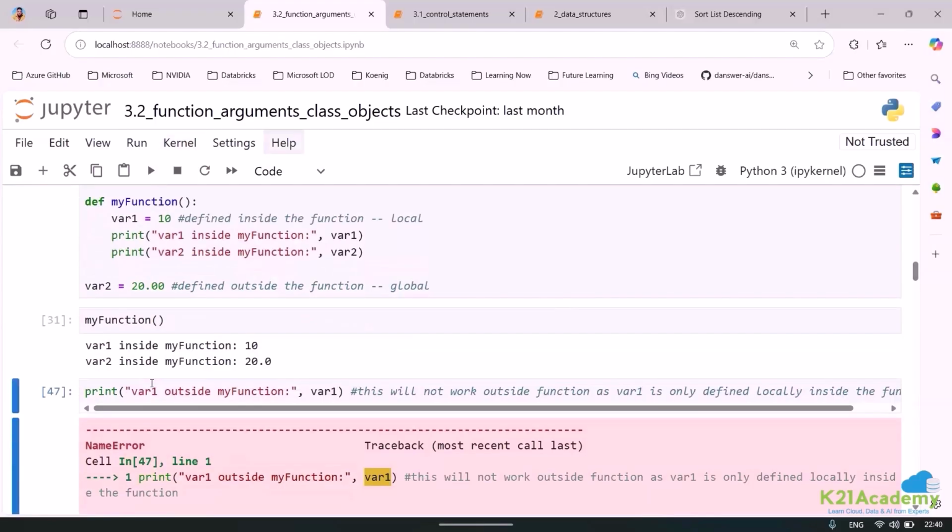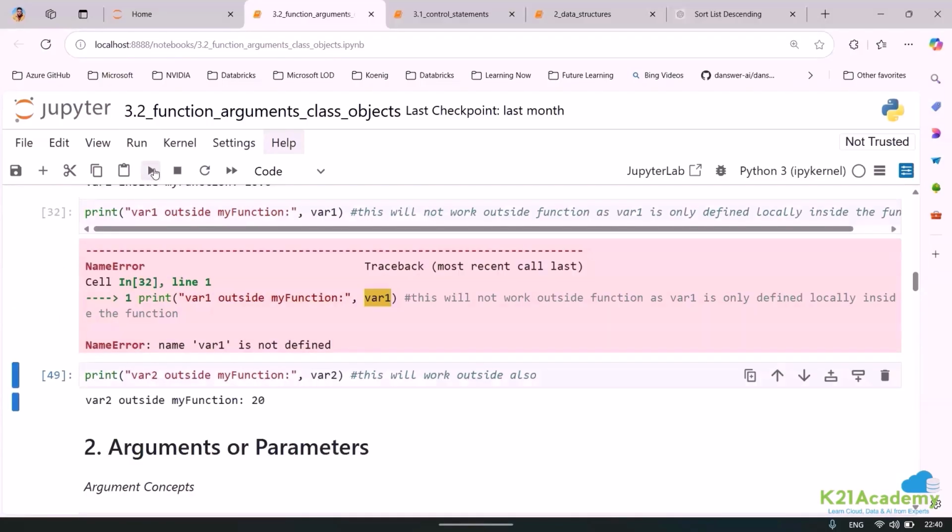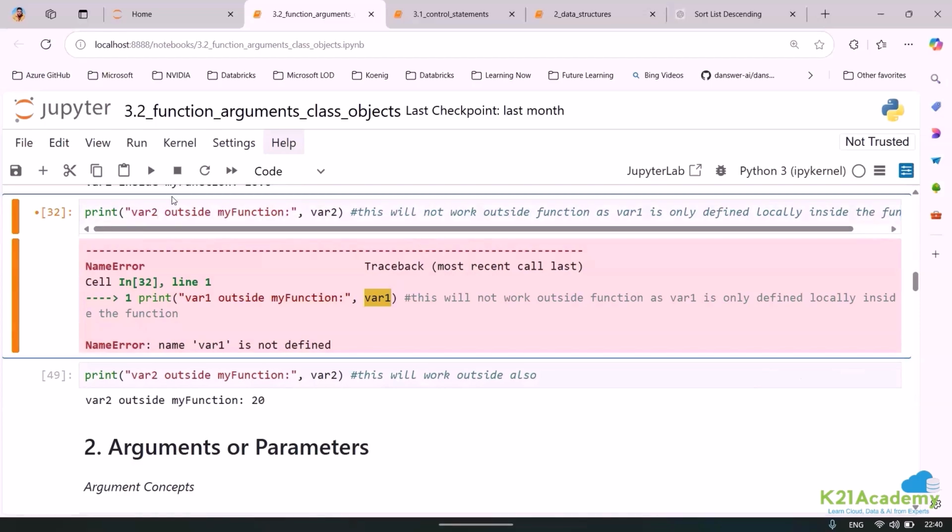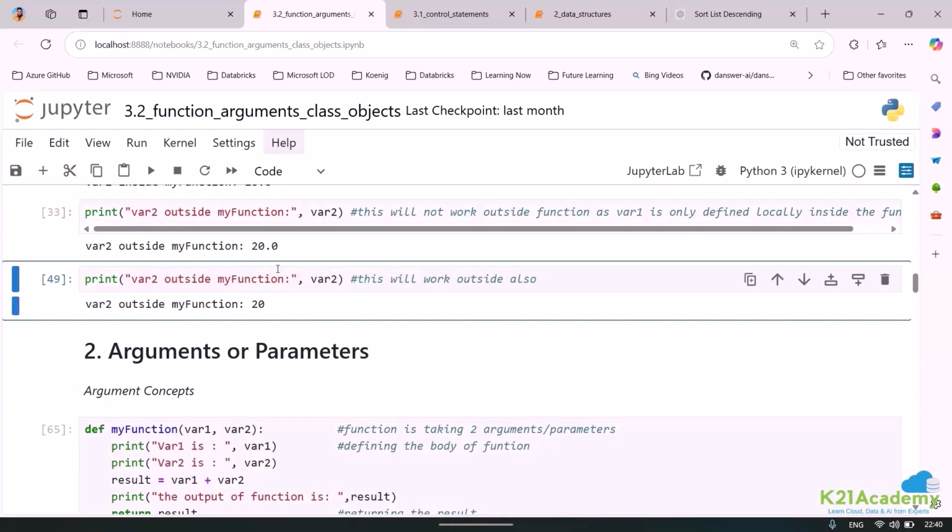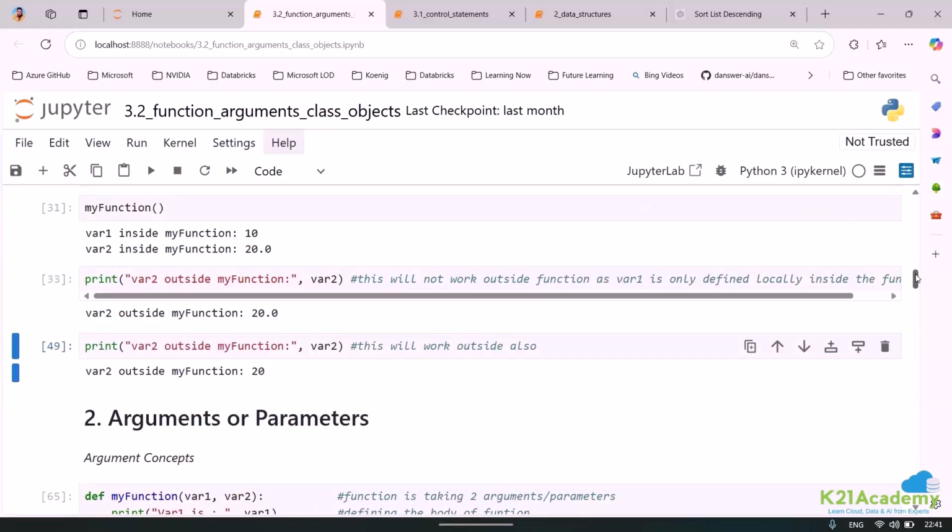Can you see? Now here you can see variable outside my function. Now let me just try this. This is outside. I'm printing something outside. See, this is not there. It is saying it is not defined. Now if I say variable 2, will it work or not? It will work. Did I make some error? Variable 1. I'm just writing, one second. Yeah, it will work, 100%. I was not able to hit it. Can you see? This statement is working outside also. Yes or no? Because this is a global thing.